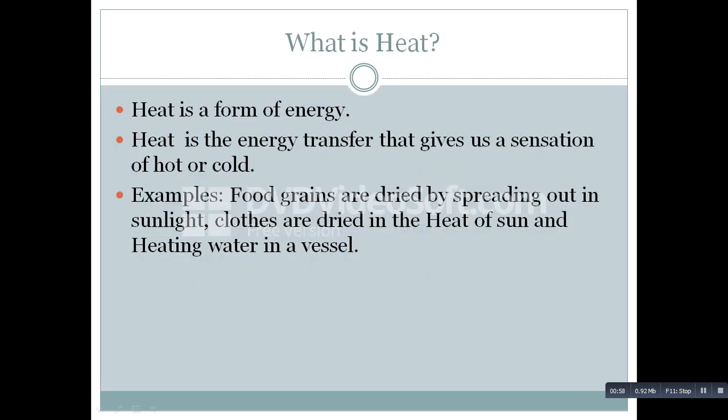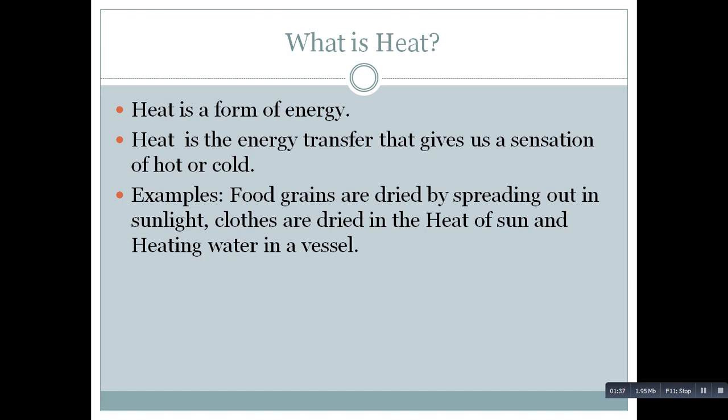Now, what is heat? Heat is a form of energy. Now, this heat is the energy that gives us a sensation of whether the object is hot or cold. For example, take a boiling cup of water and a cup of water which is kept in the fridge. When you touch the water, water is very hot, the other one is very cold. That is because of the difference of heat in each one. So that is why heat is called as a form of energy.